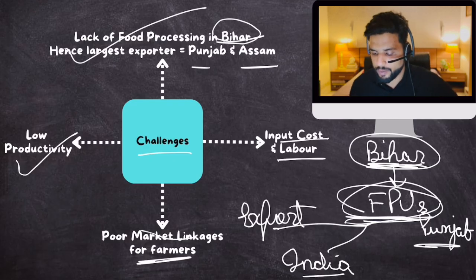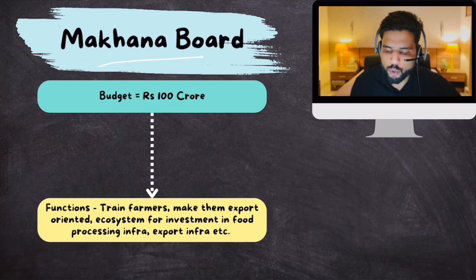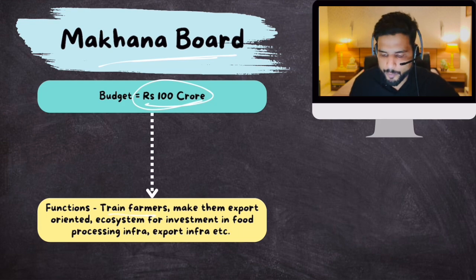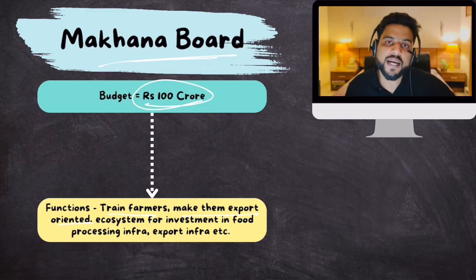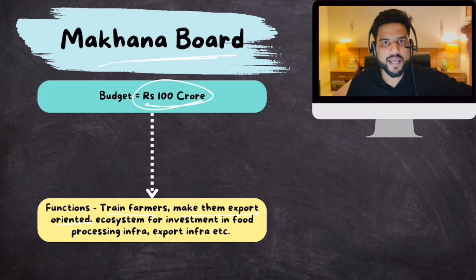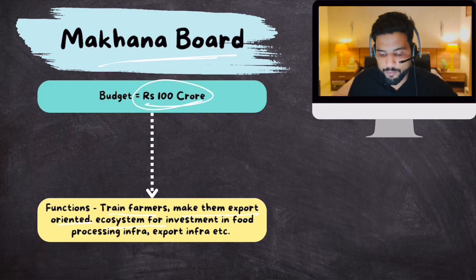High input cost, labor. So what will this makhana board do? Well, the government allocated a budget of 100 crore for this makhana board in Bihar. It will train farmers so that their productivity increases. It will make them more export oriented so that farmers can directly contact exporters and export this crop, and earn a better income. It will create an ecosystem for investment in food processing infrastructure, export infrastructure, and whatnot, so that Bihari farmers make the most of makhana production.